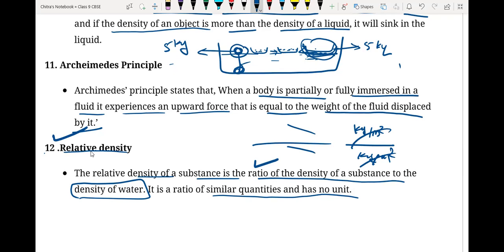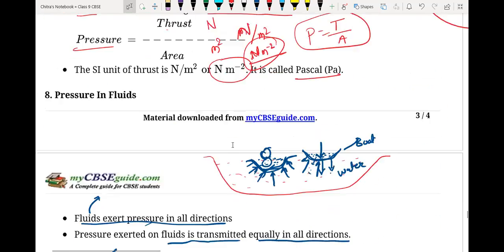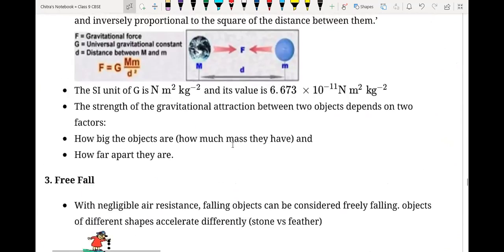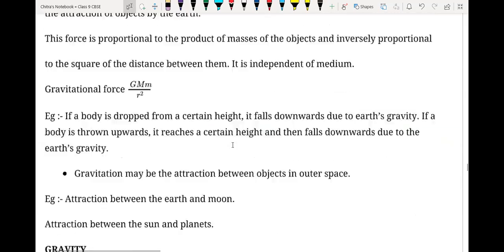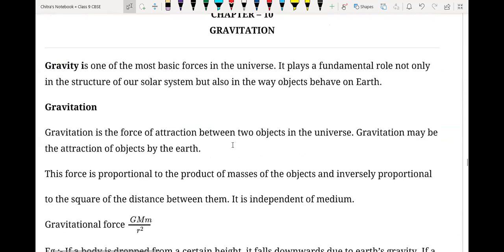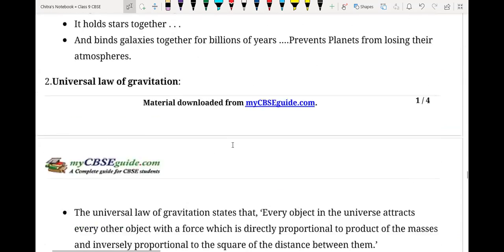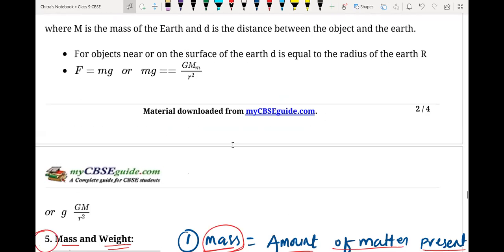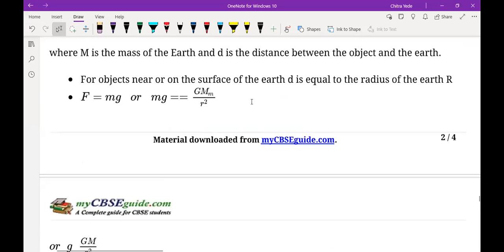That's all. So this is the end of the chapter. Today just go through the notes, and if you have any kind of doubt, we will discuss that in the next class. Okay, everyone? Yes, sir. I think whatever we have in the notes, we discussed more than that. Okay. So by next lecture, which chapter are we going to start?